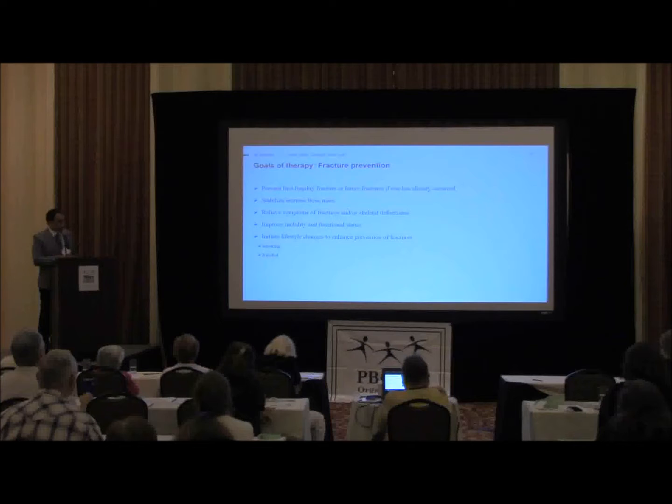So you need, one, to prevent fractures. You need to improve mortality and functional status. That's big, as we said. Osteoporotic fracture, especially in elderly women and in the hips, increases mortality. And also you want to change certain behaviors like smoking and alcohol. That's a big part of treating osteoporosis.